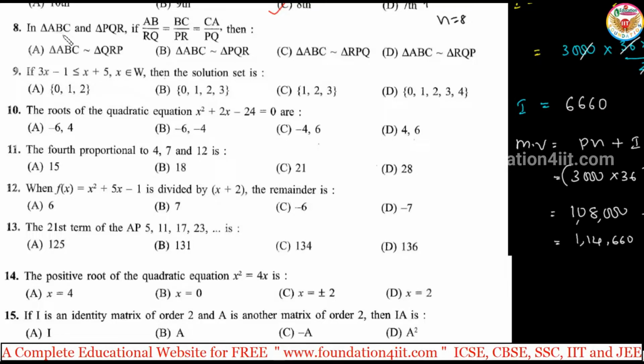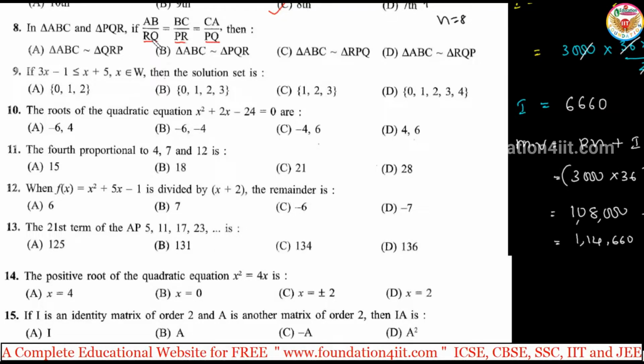The next, 8th one. In triangles ABC and PQR, corresponding sides are in the same ratio as given. That means AB by RQ, BC by PR, CA by PQ. If you observe the letters AB, BC, CA, they are in order. All are in ABC order in the options. But the second triangle: RQ, PR, PQ.